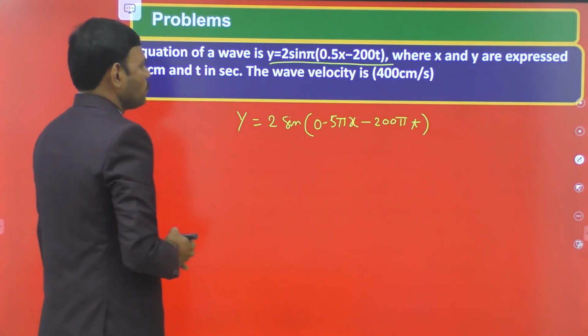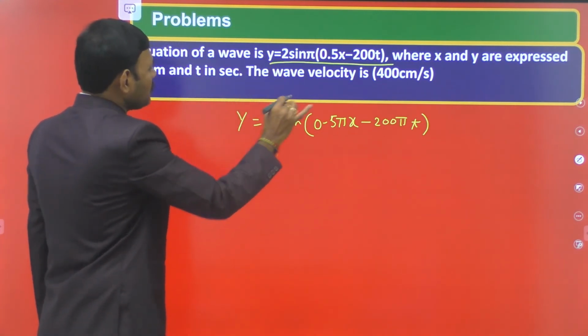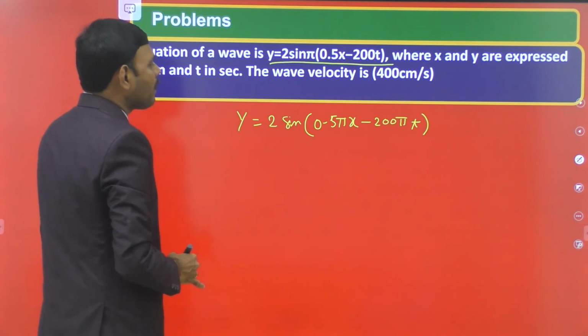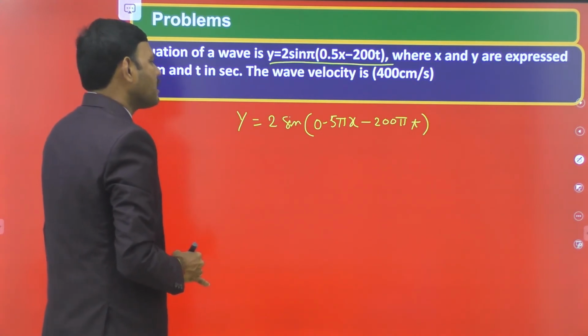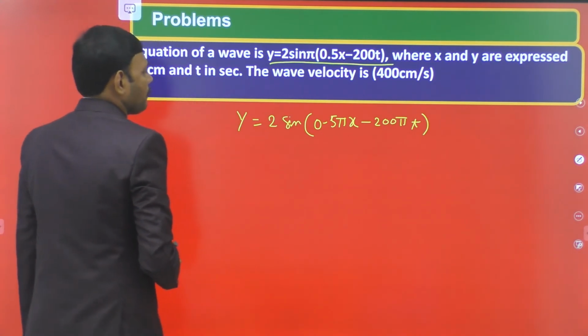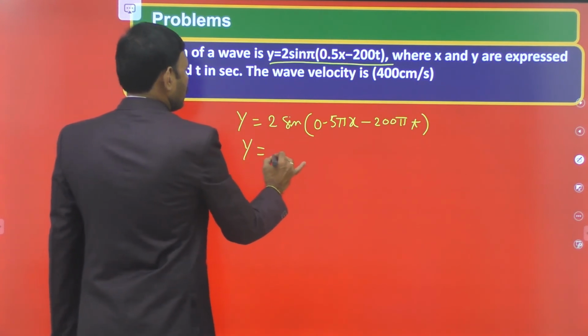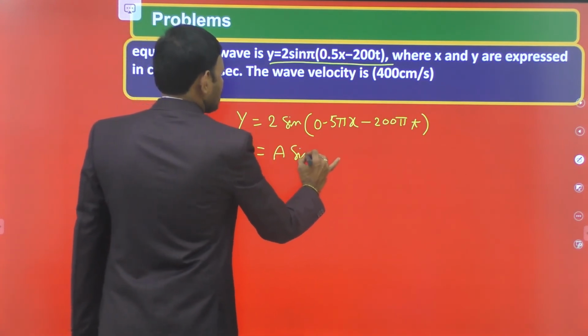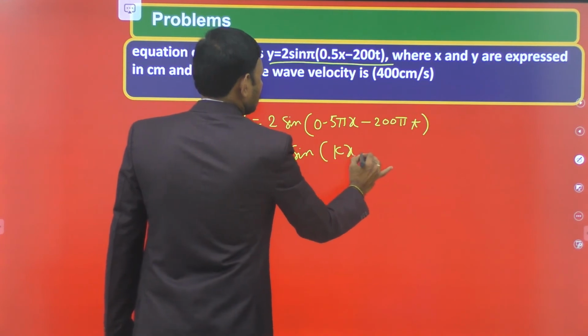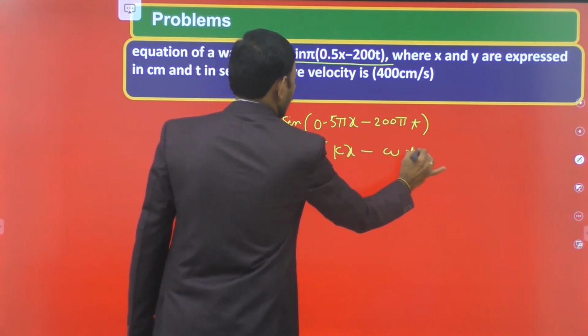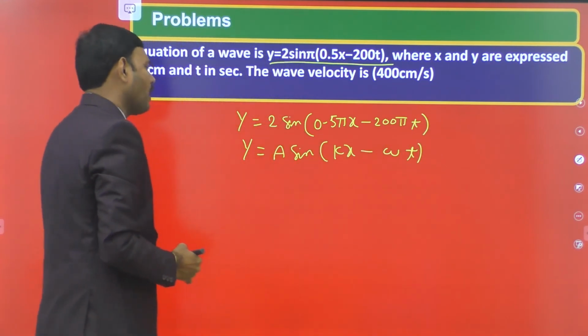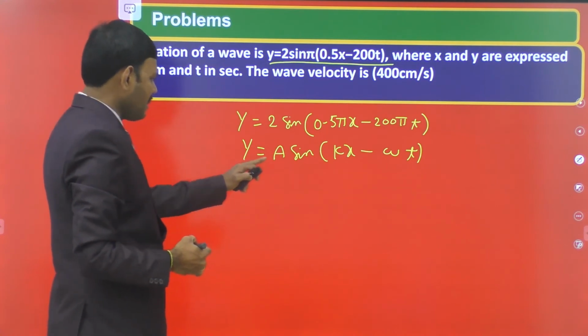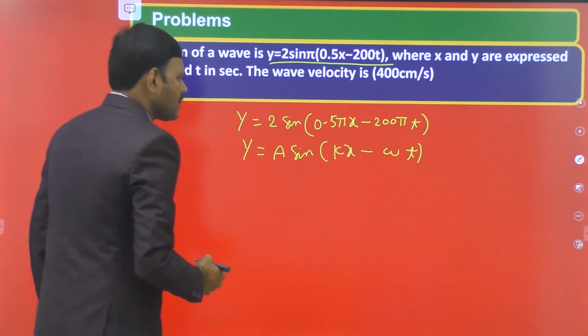So we get 2 sine (0.5 pi x minus 200 pi t). Compare this equation with y is equal to a sine (kx minus omega t). The standard form of the progressive wave equation is a sine (kx minus omega t).